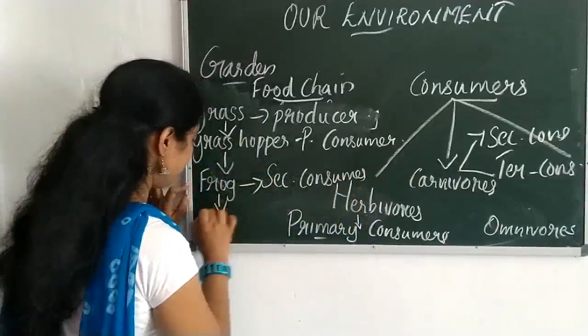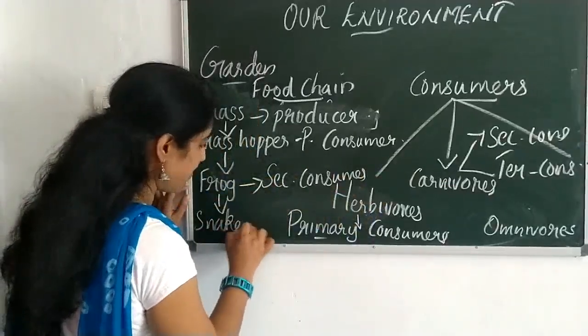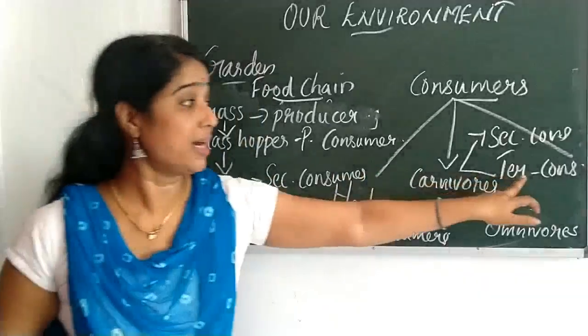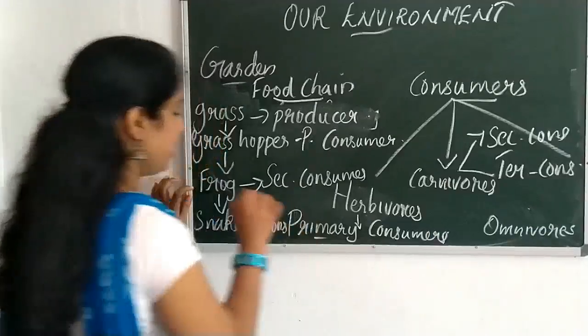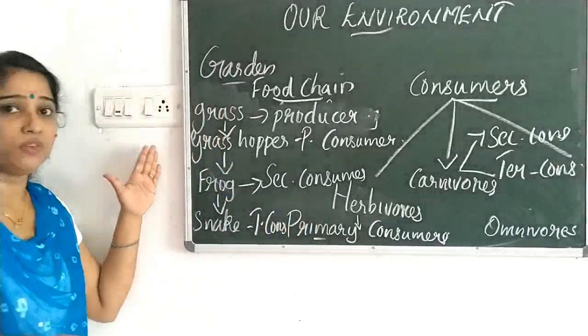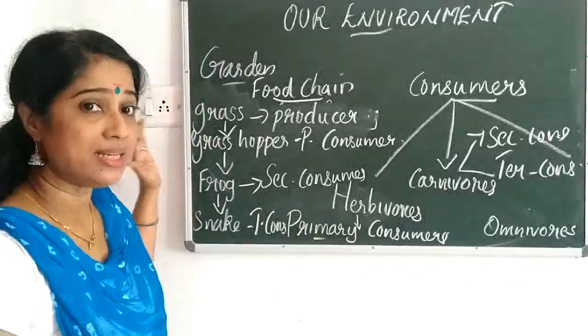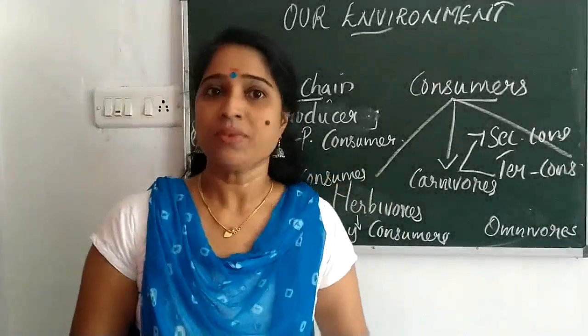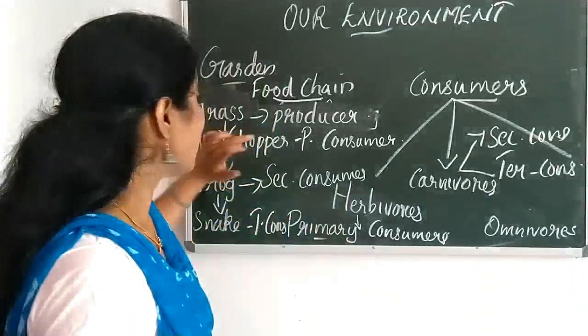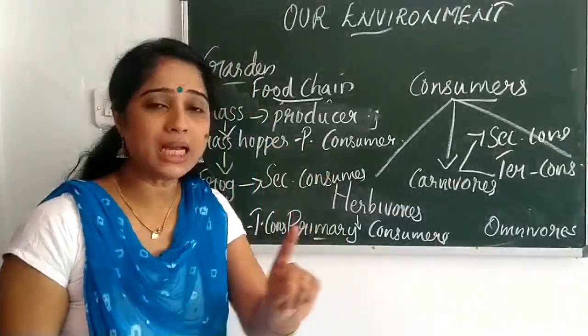Then frog is eaten by the snake. Then snake comes under what? Snake comes under tertiary consumer. I am writing this T, tertiary consumer. So when we observe this small food chain, you could understand that grass, it is the producer. All the organisms are there. Grass is the producer. Grasshopper is the primary consumer.